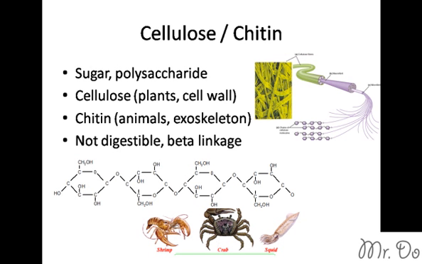Cellulose is found in the cell wall, and chitin is found in animals, usually arthropods, in their exoskeleton. Why can't we digest plants, then what's the point of eating plants? It's because cellulose helps us clean our inside. The cellulose will go into our body as fibers, and then it'll come out pretty much the same thing, and because it's not digestible, it's designed simply to clean your inside.